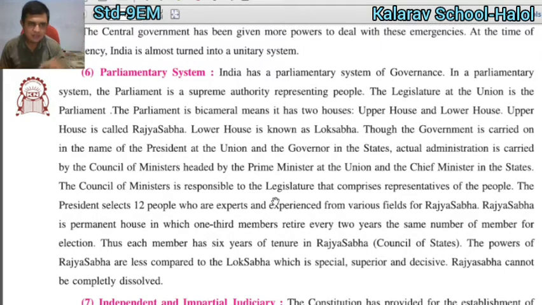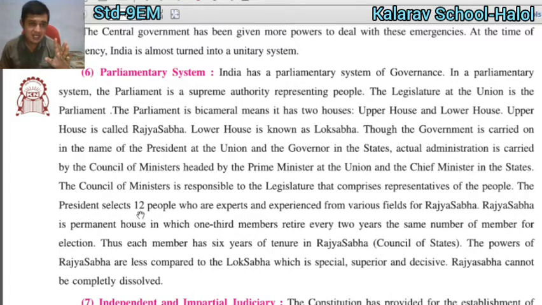The council of ministers is responsible to the legislature, which comprises representatives of the people, because they took the responsibility to run the administration smoothly. So they are the only ones responsible for this matter.